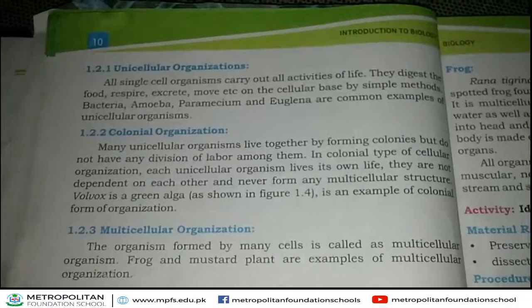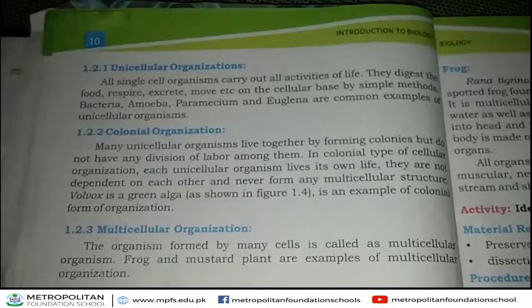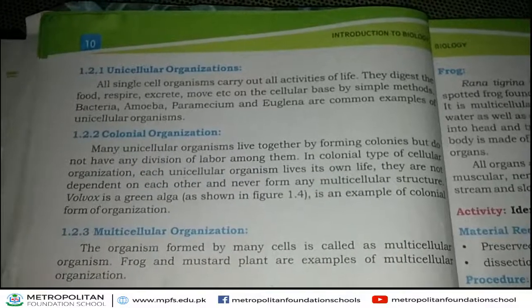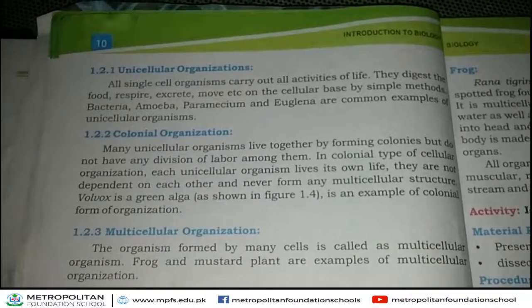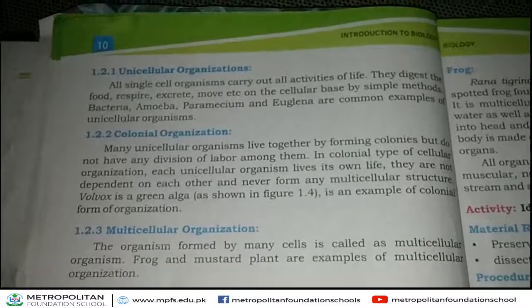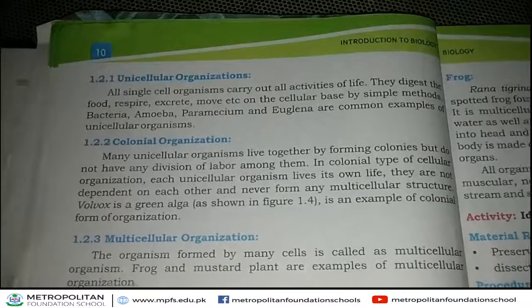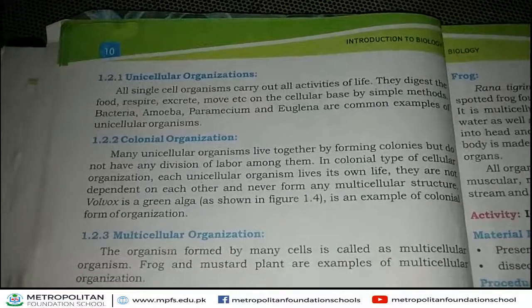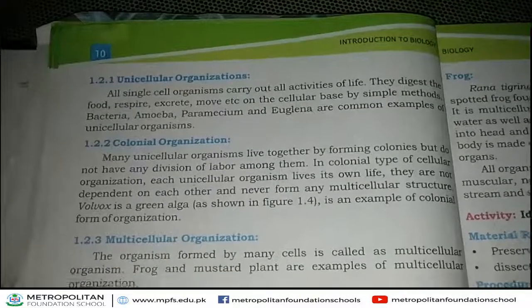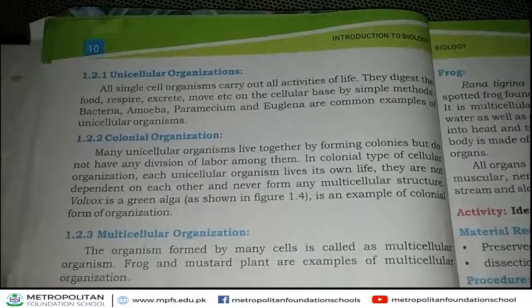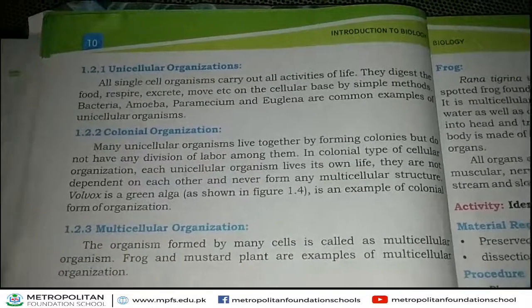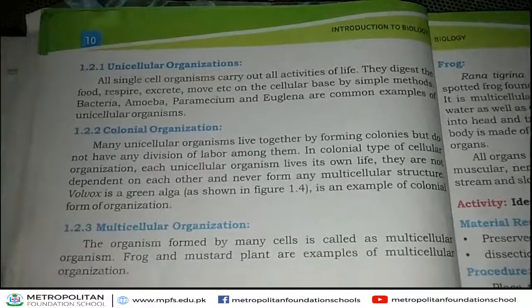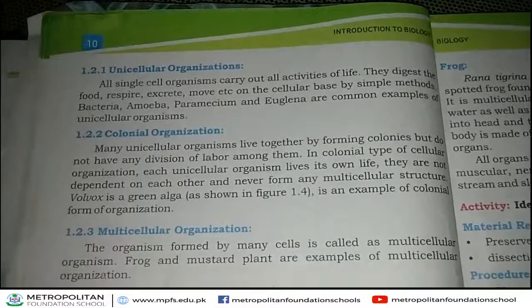Those organisms which are made up of many cells are called multicellular organisms. For example, frog and mustard plant are the example of multicellular organisms. Now, in this heading, multicellular organism, our topic is complete.